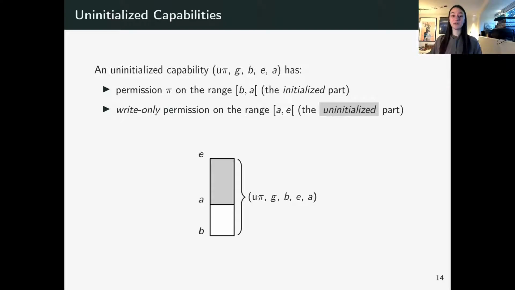And what that really means concretely is that with this capability, we can only read from BA, and then we must override the previous content of AE before we're allowed to read it. So we can never read the gray part without first having overwritten it with something new.